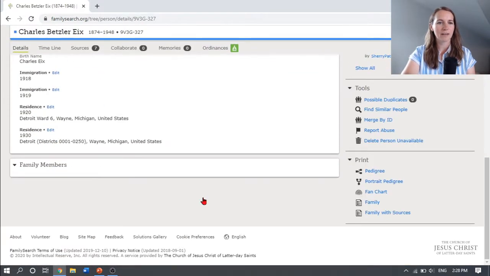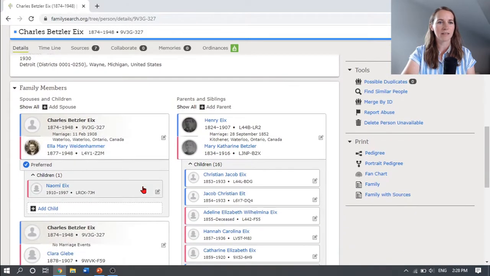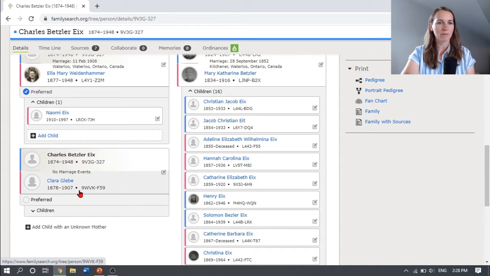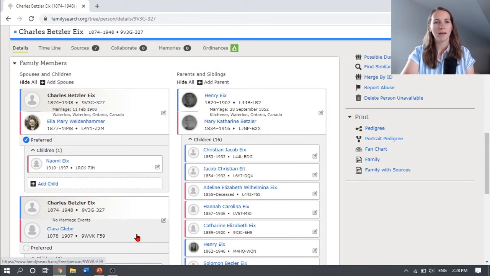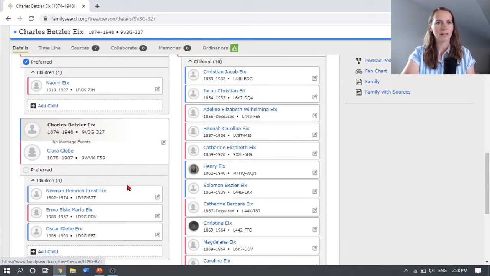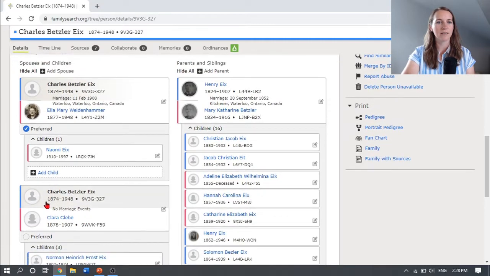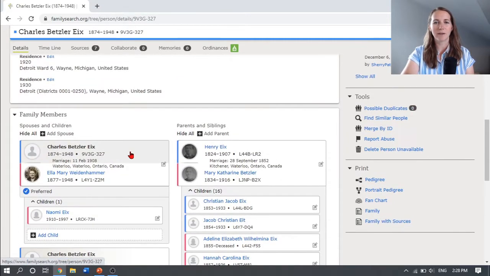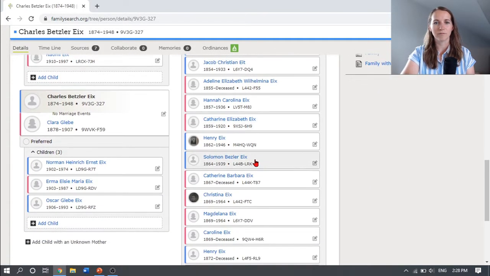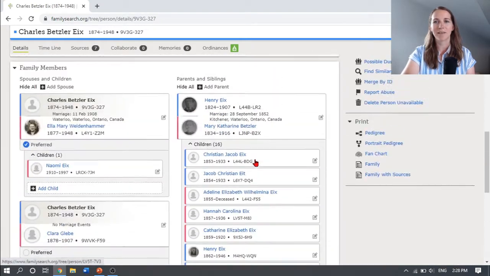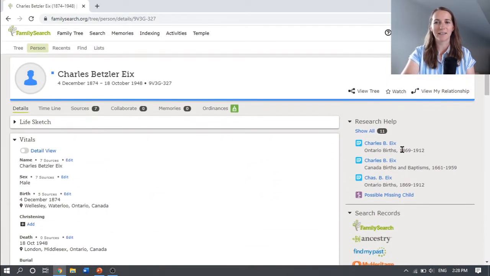Okay, you can scroll down and take a look at his wife's name was Ella Mary Weidenhammer. He had also another wife, Clara Glebe, but there's no marriage date for that, but there are some children listed. The children were born in 1902, so it looks like the marriage to Ella was a second marriage. You can see the names of his parents, Henry and Mary Catherine, and then he has 15 siblings. Interesting.